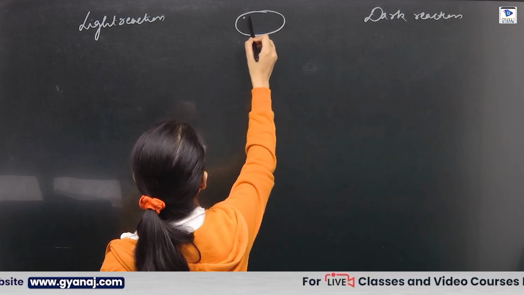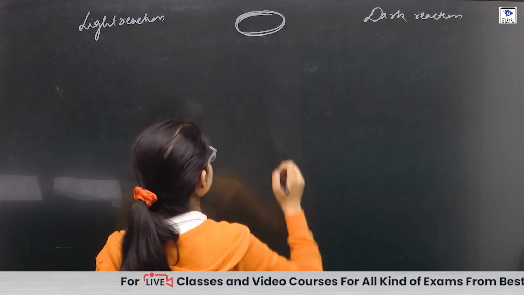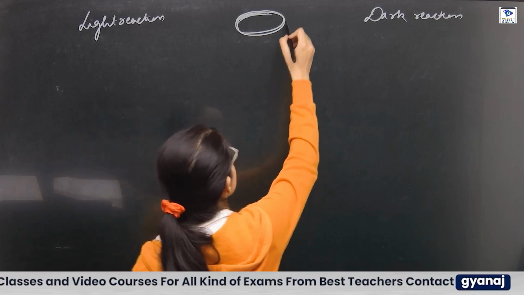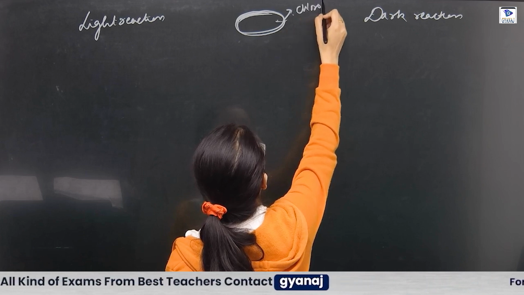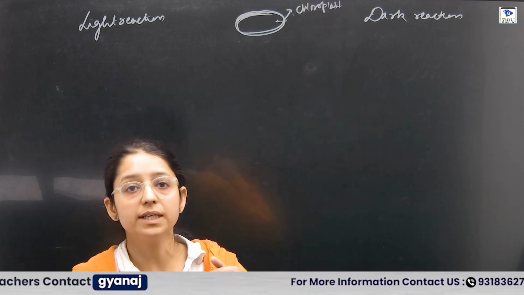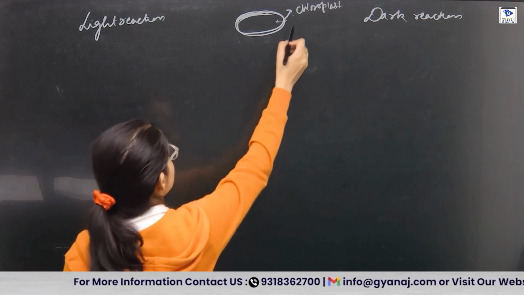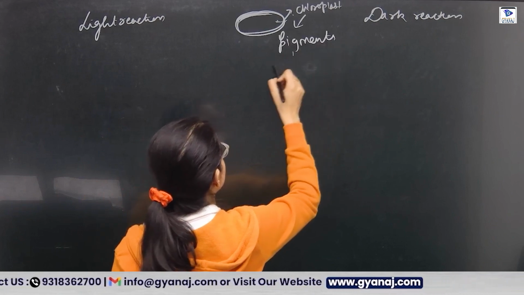So we discussed there is a thylakoid. So there is a membrane of the thylakoid. In the membrane of the thylakoid, what is present? Pigments are present. They are arranged parallel to the membrane of the thylakoid. So what kind of pigments?